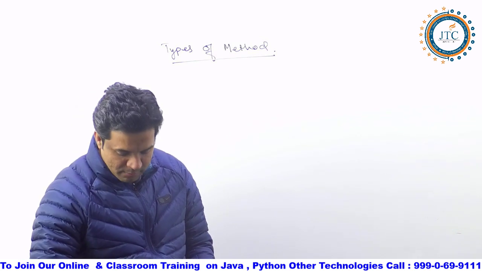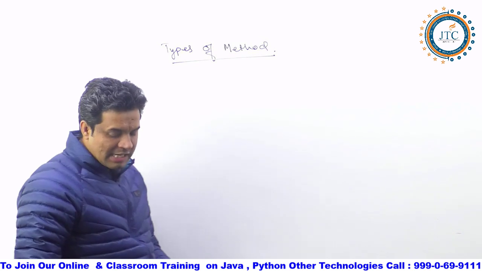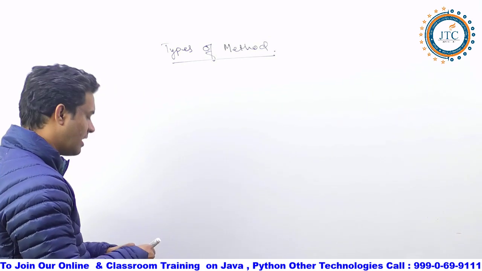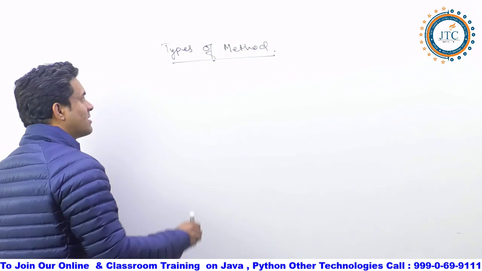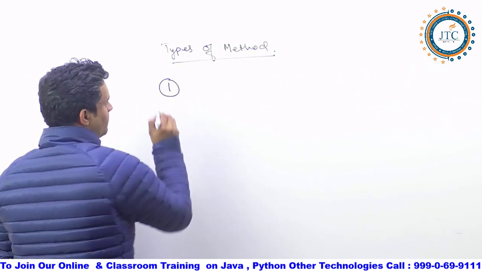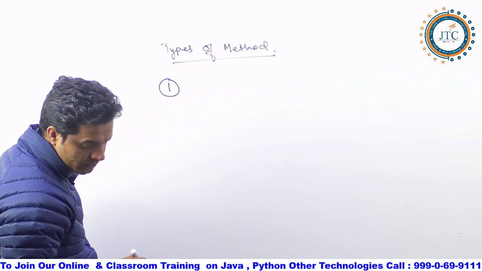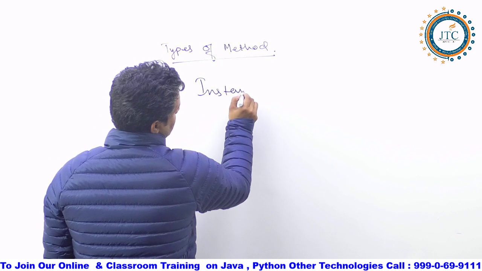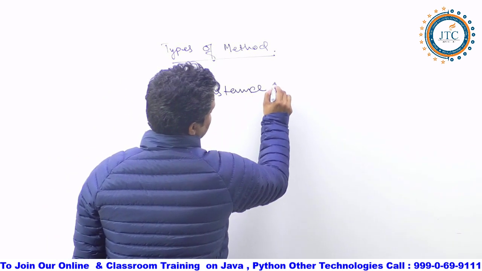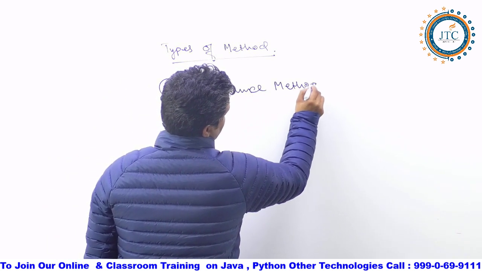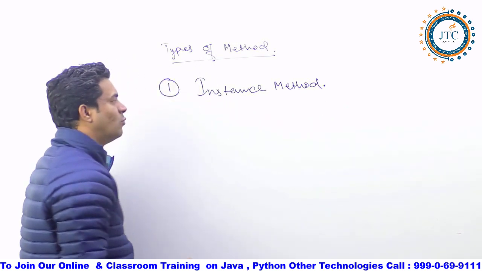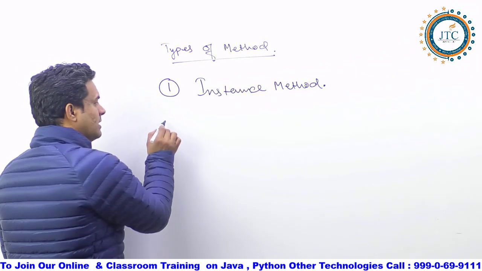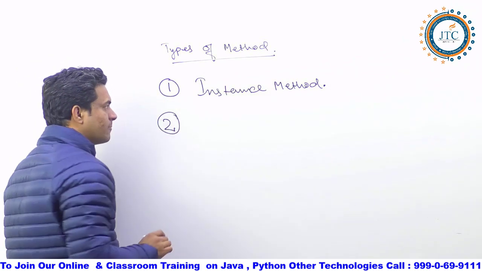One is the instance method, second one is the static method. These two are very important. So these two types of methods we are having. Fine? Okay, let's understand. First one is the instance method, I am writing.